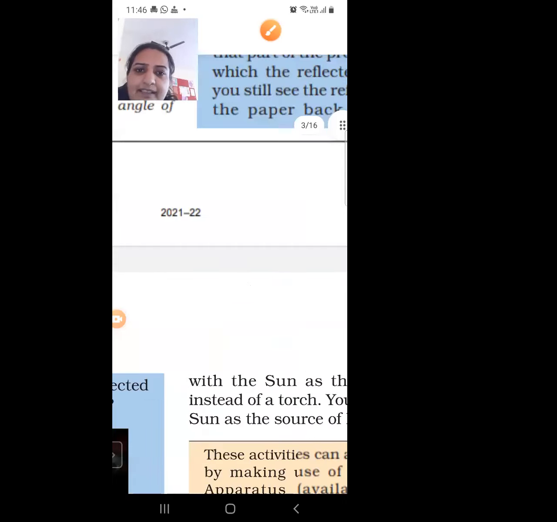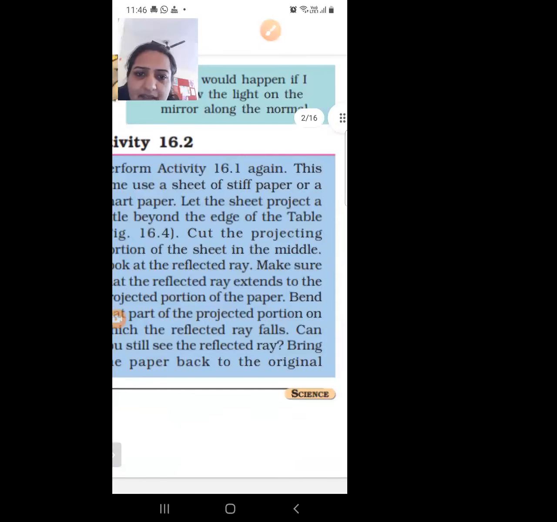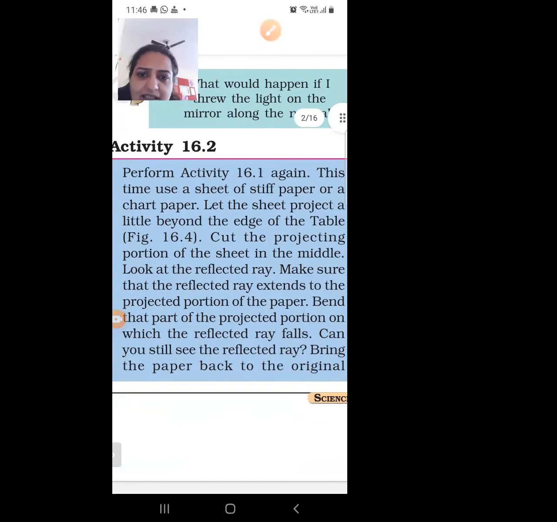So next is, make sure that you cut the projecting portion of the sheet in the middle. So which is the projecting portion of the sheet? Look at the reflected ray. Make sure that the reflected ray extends to the projected portion of the paper, and bend that part of the projected portion on which the reflected ray falls.